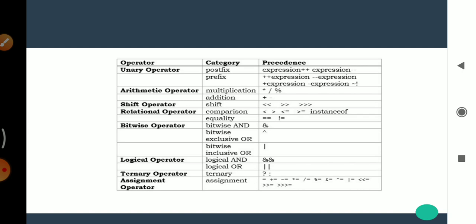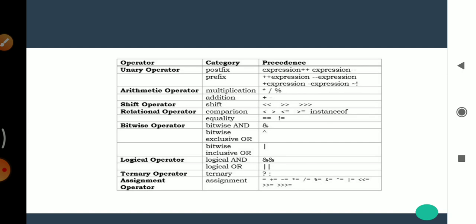Then logical operators, logical and, logical or. When we want to form a compound condition by combining two or more relations, we can use logical operators. Logical operators compare or evaluate logical and relational expressions. These are the logical and and logical or operators. Then the ternary operator, also called the conditional operator. This operator consists of three operands and is used to evaluate a Boolean expression. The goal of the operator is to decide which value should be assigned to the variable.